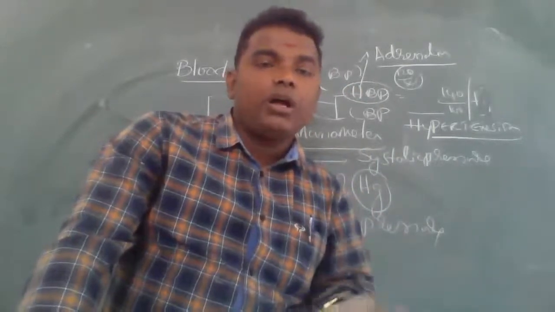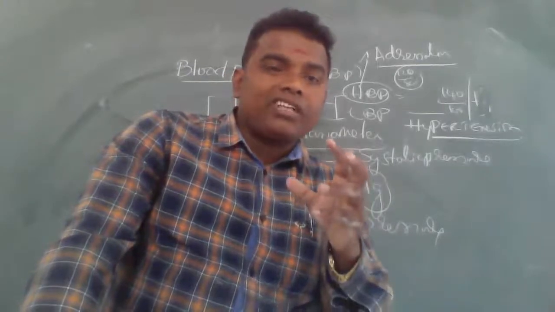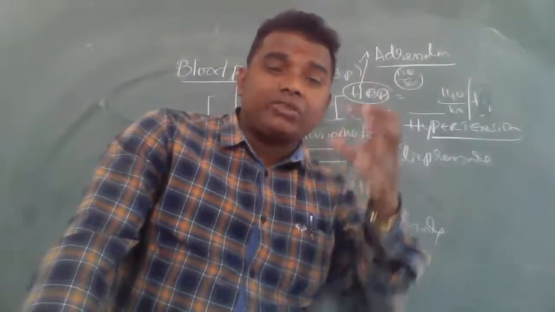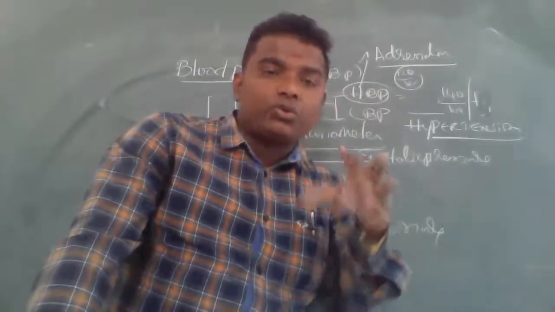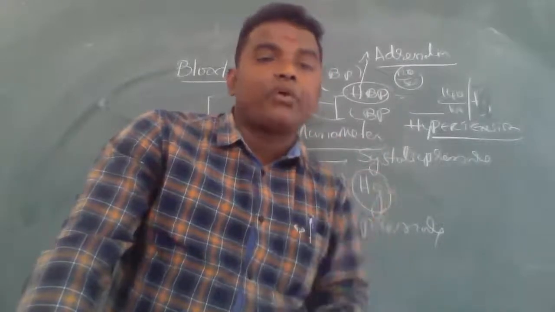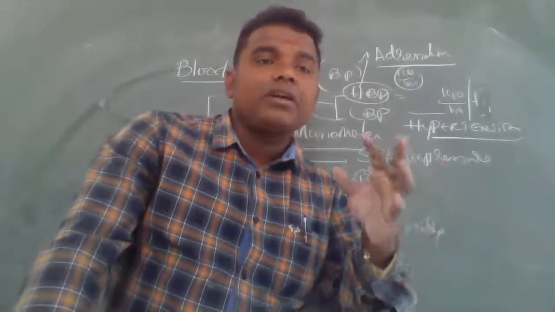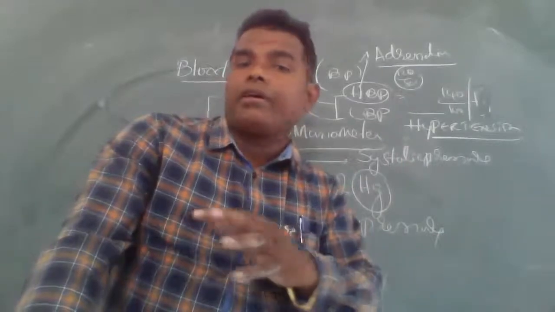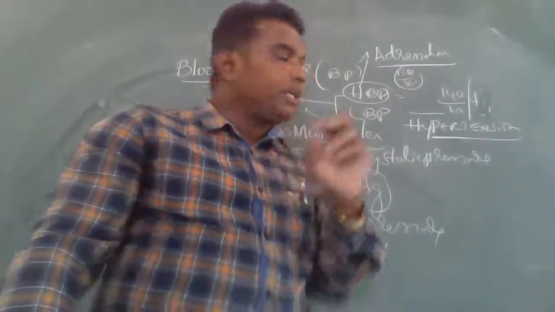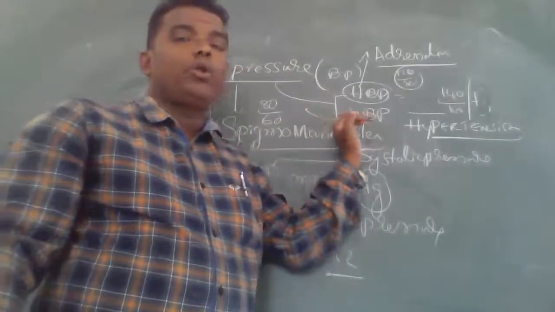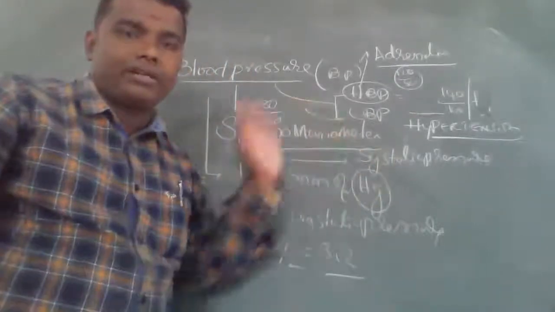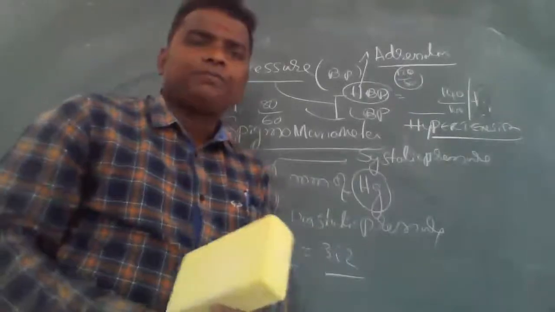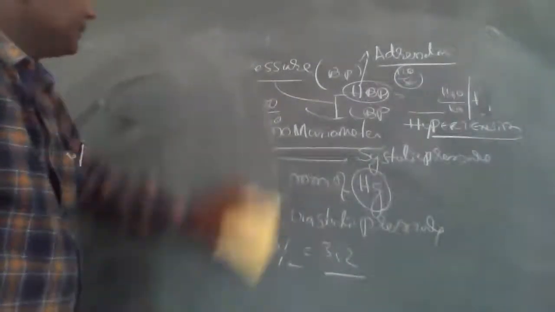Sufficient oxygen is not sent to various organs, and sufficient glucose does not reach the brain. That means in low BP, heart stroke can be affected. Clear? So that is important. This is a very important thing. So this is about blood pressure. Now, let us come to the next point.